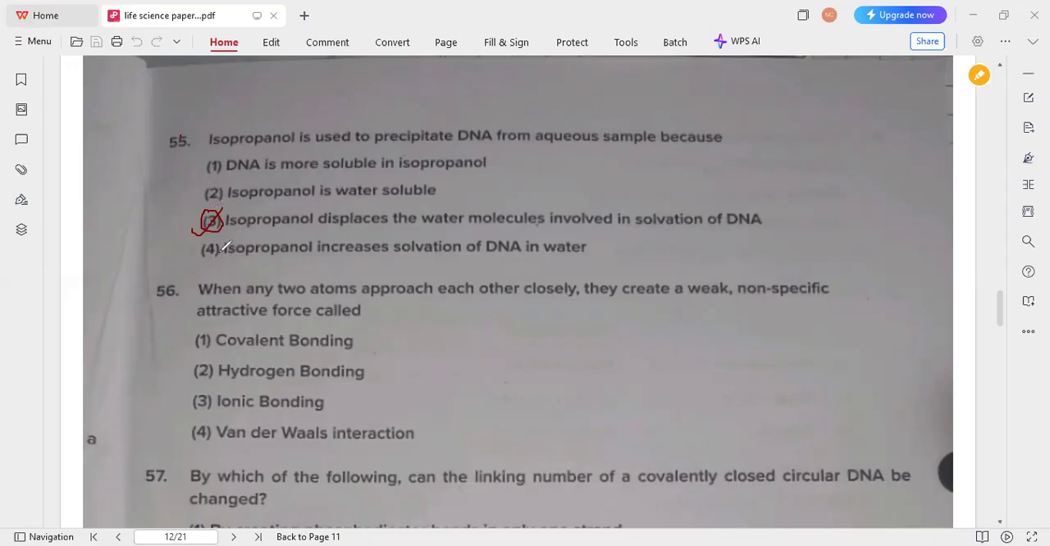And the next question: when any two atoms approach each other closely, they create a weak, non-specific attractive force, which is called van der Waals interaction. So option 4 is the correct answer for question 56.